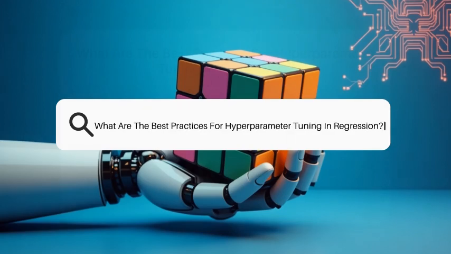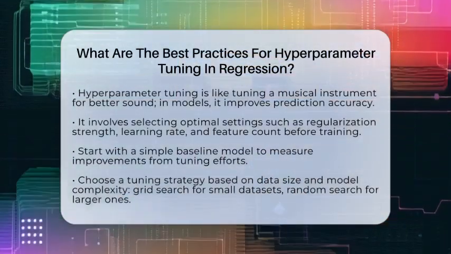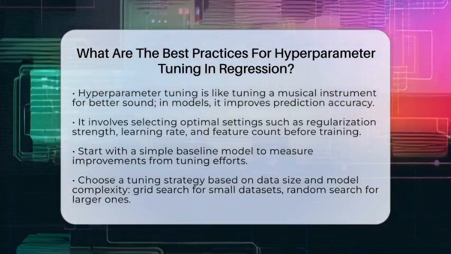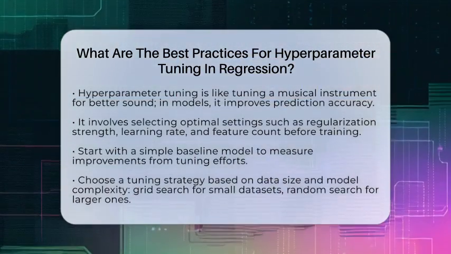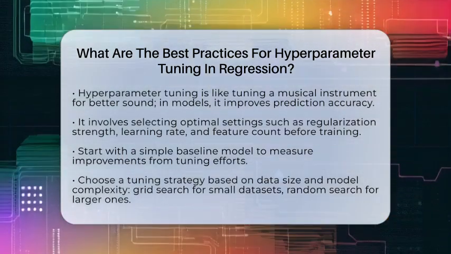What are the best practices for hyperparameter tuning in regression? Imagine trying to fine-tune a musical instrument. If you don't adjust the strings correctly, the sound won't be right. The same idea applies to tuning regression models in machine learning.